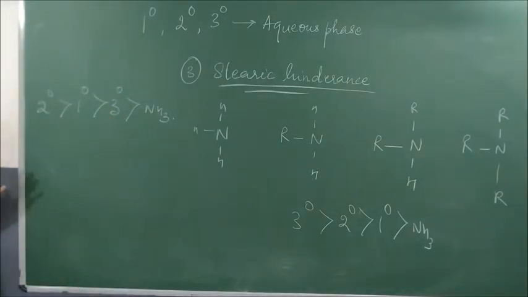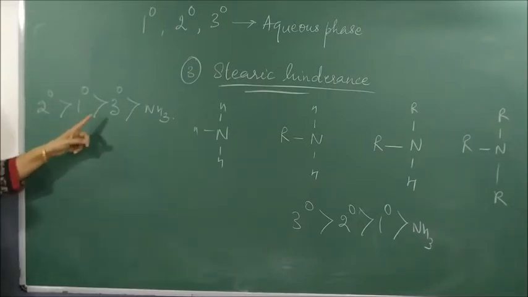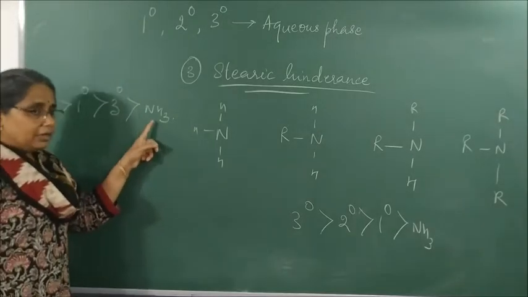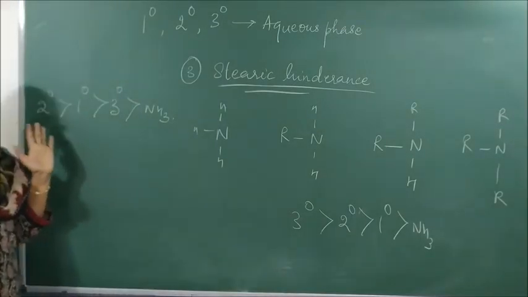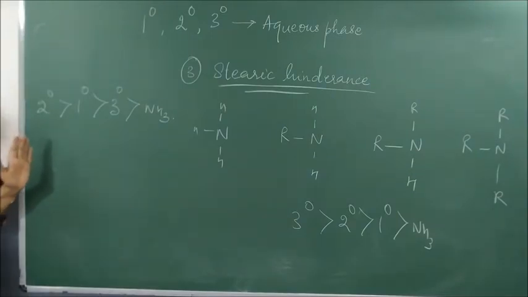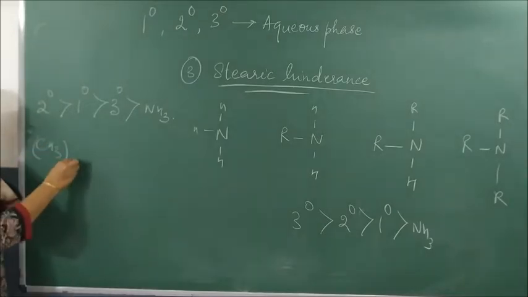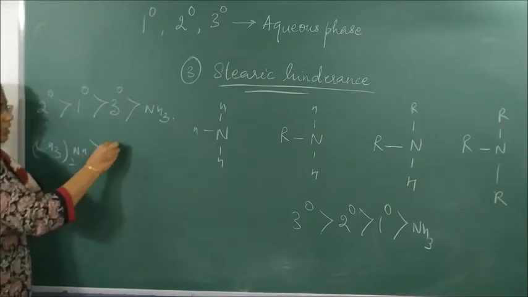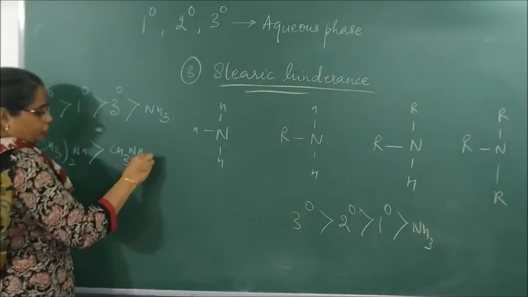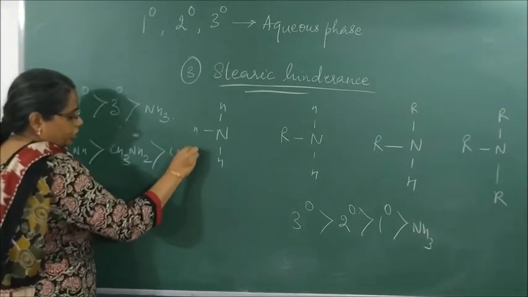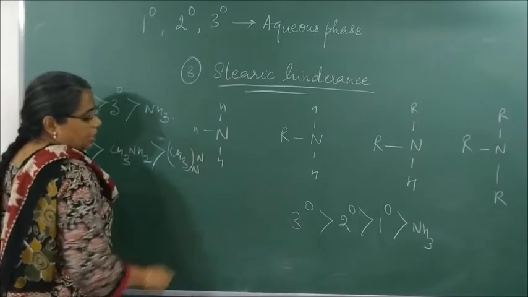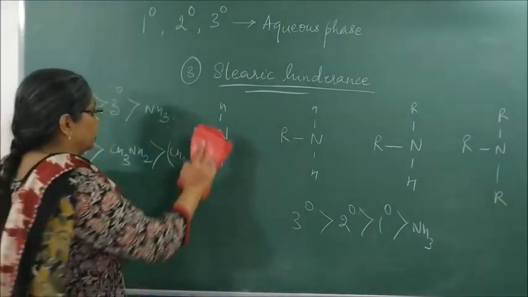If you compile all the three effects, you will get the result as what? Secondary amines greater than primary amines greater than tertiary amines greater than ammonia. Okay, alright. In case of methylamines, (CH3)2NH greater than CH3NH2 greater than (CH3)3N greater than ammonia.